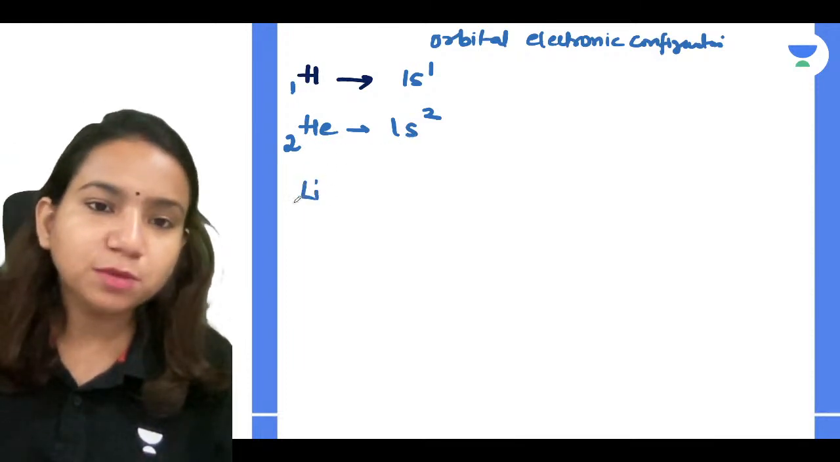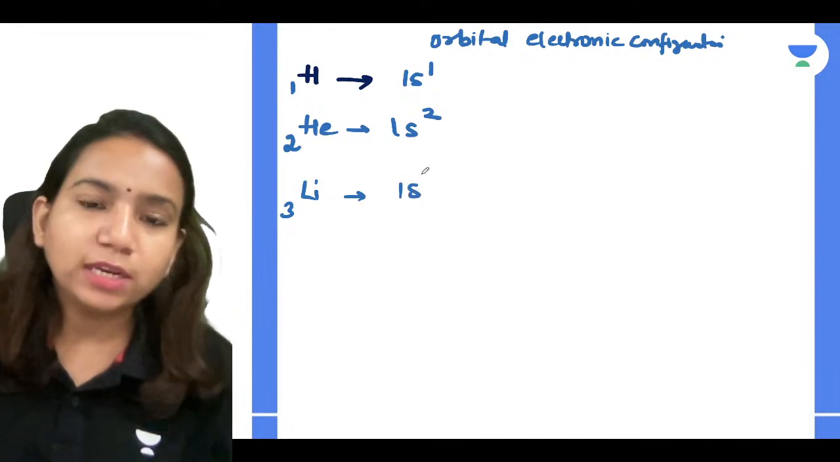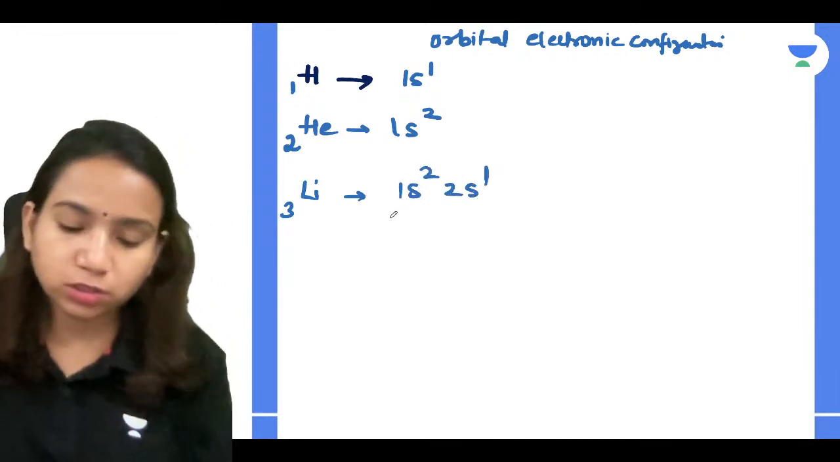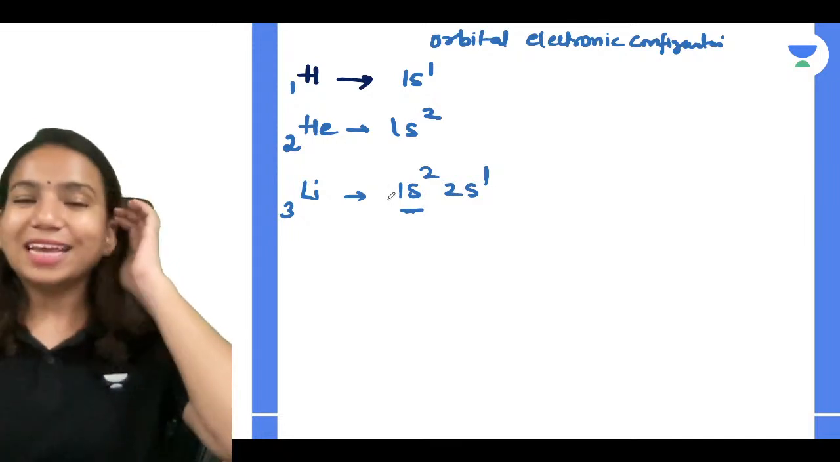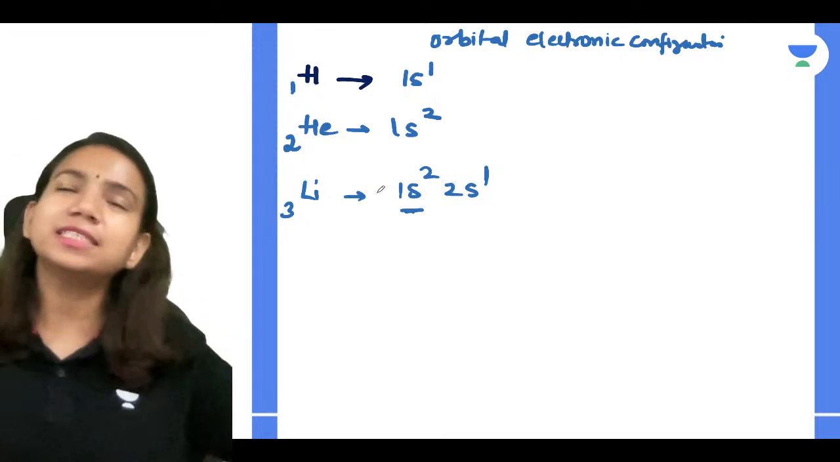For lithium, what configuration is it going to be, guys? 1s2, 2s1, because once the 1s is completely filled with 2 electrons, I cannot fill more electrons; that is its capacity, no?